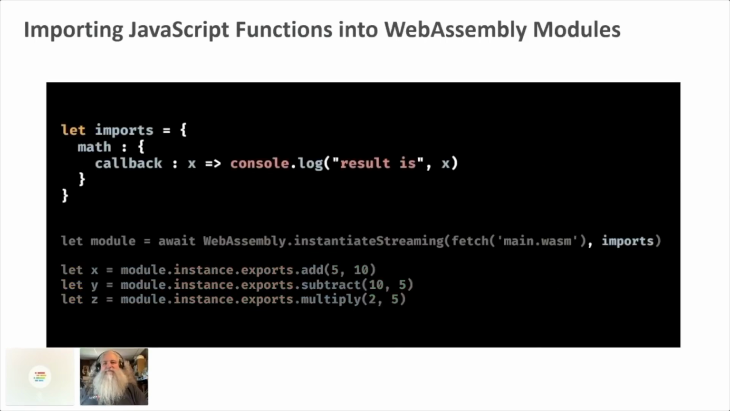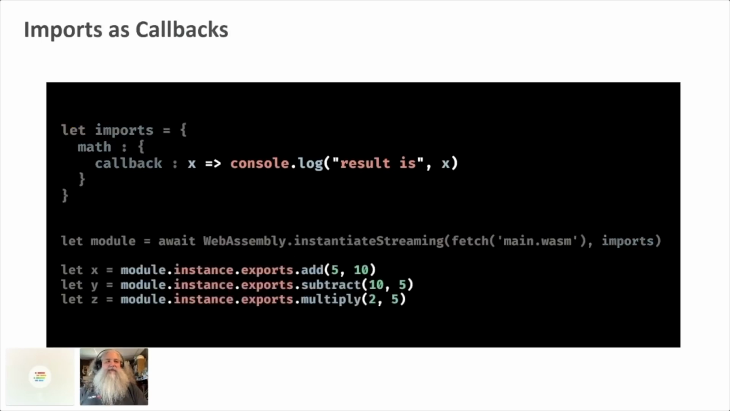If you want to import some functions that WebAssembly can call back against, then you can create this little object structure up here that has all your callback functions in it, and pass that in when you instantiate the WebAssembly module. And so that provides functions that WebAssembly can then use to call back. The idea here is that perhaps when we call add, subtract, and multiply, it also calls a callback reporting the value in addition to returning it. So that's the idea here. And so that would allow us to log out all our answers in addition to returning them. It creates sort of an event model in a way.